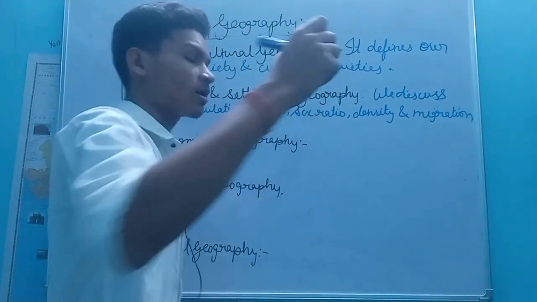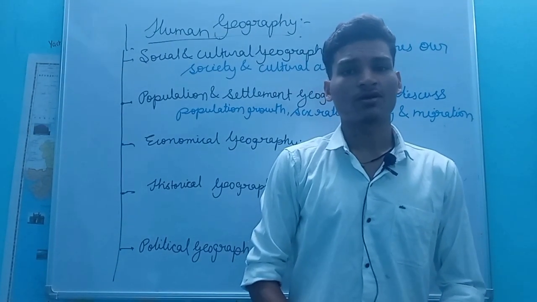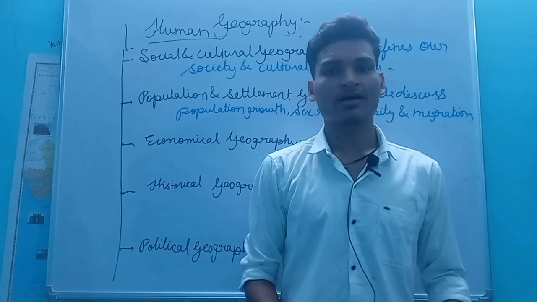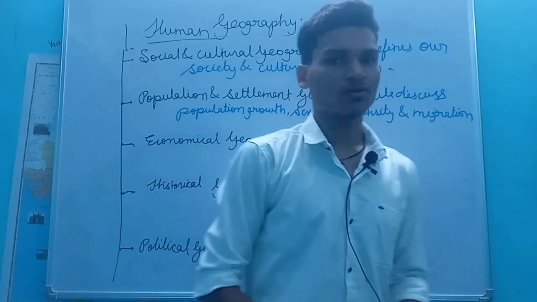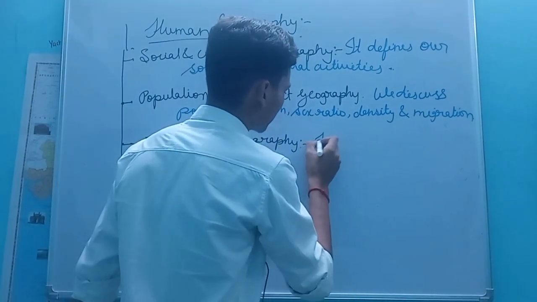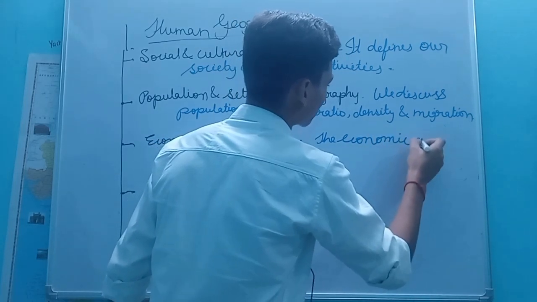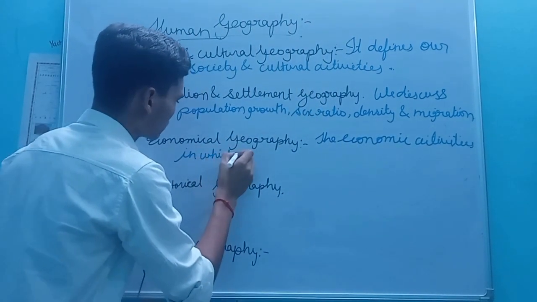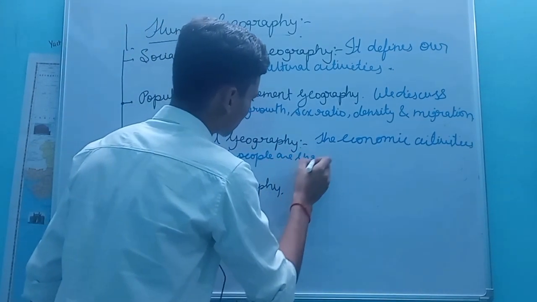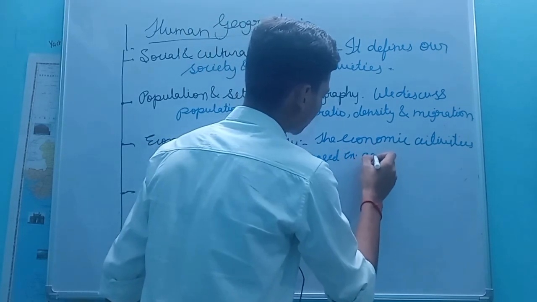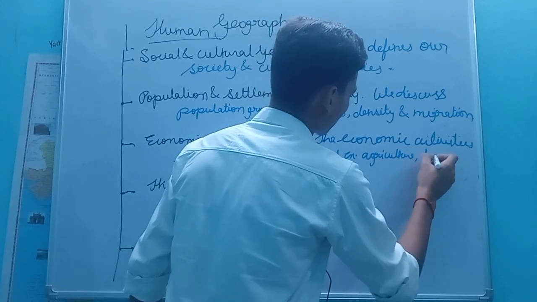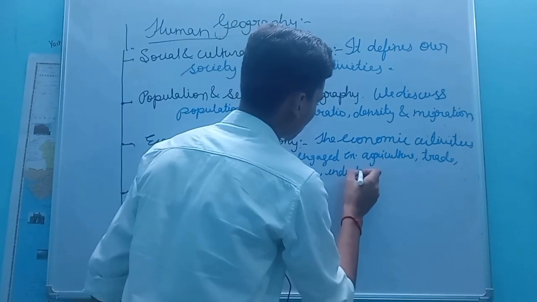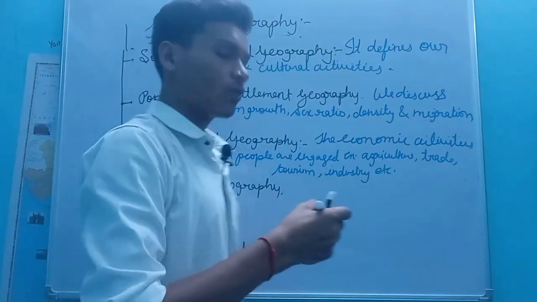Okay, now coming towards economic geography. In economic geography we discuss the economic activities in which people are engaged, such as agriculture, industry, trade, and tourism. The economic activities in which people are engaged, for example agriculture, trade, tourism, industry, etc.